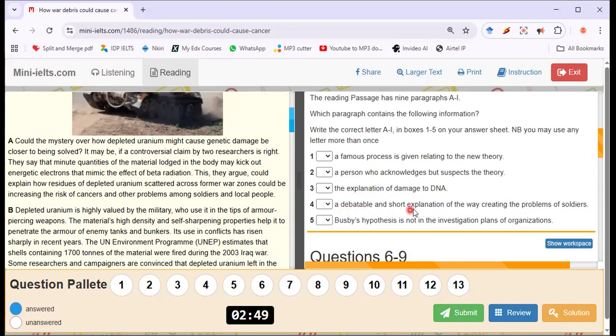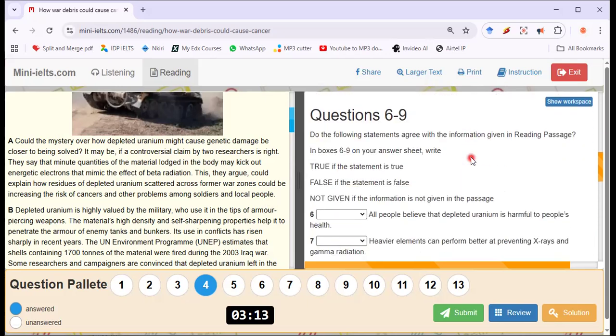A debatable but short explanation of the way of creating the problem of soldiers. Well, this sounds like it, so I saw soldiers here. Where is this? Among soldiers. Cancer, that's a problem among soldiers. So they give a short explanation here. So let me pick A for this number 4, tentatively. Busby's hypothesis, there's nothing like Busby here.